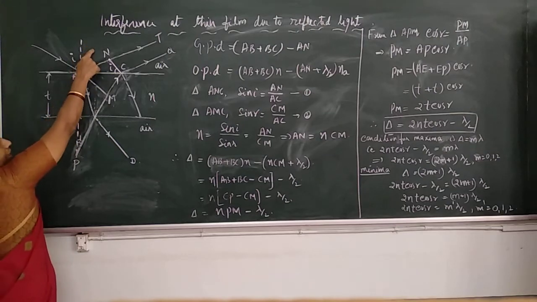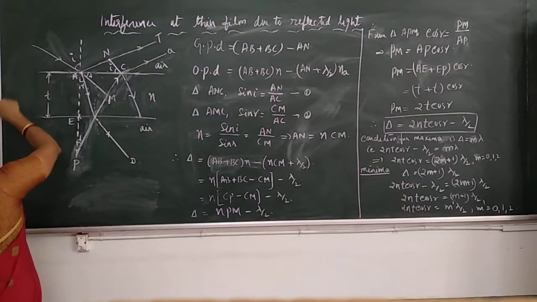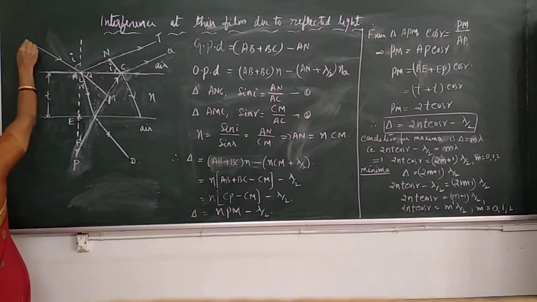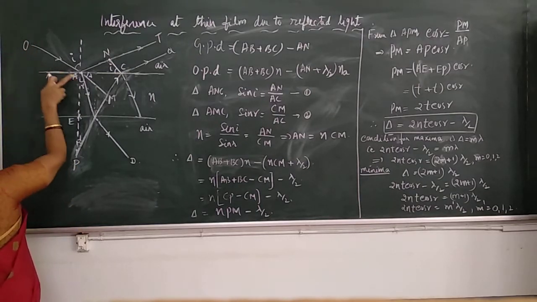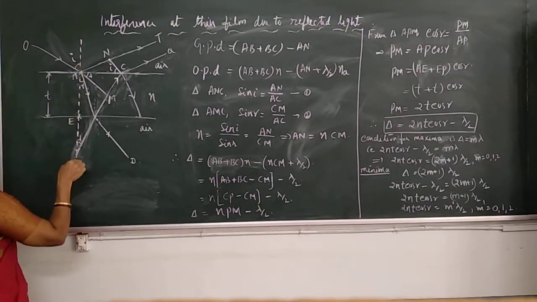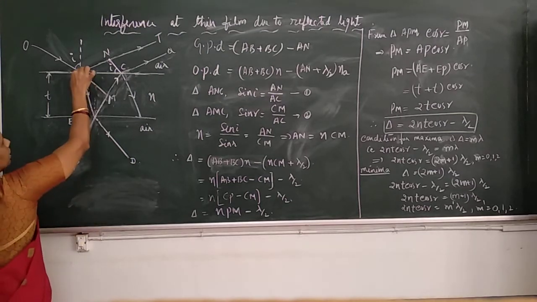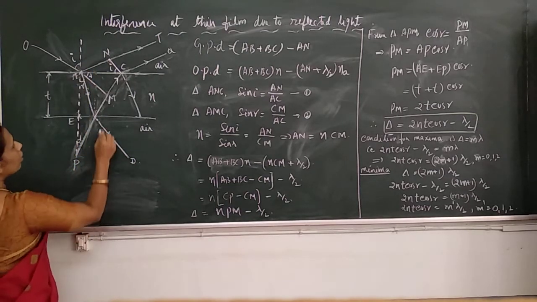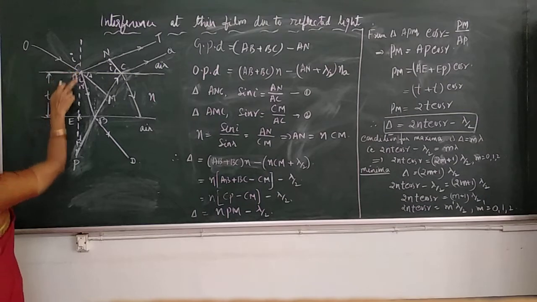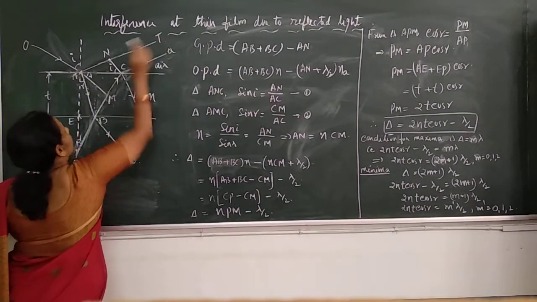Rarer medium is air, denser medium is the thin film. Thickness is t. Consider a ray OA, the incident ray, and at this point of incidence a normal is drawn, so i is the angle of incidence. The ray refracts along AB. AB is the refracted ray, and at this point there will be partial reflection also.